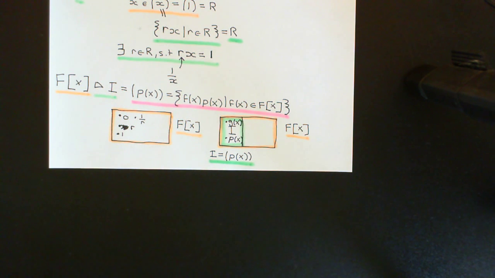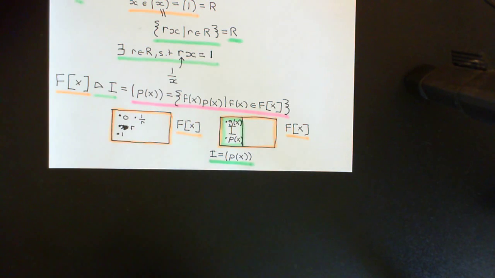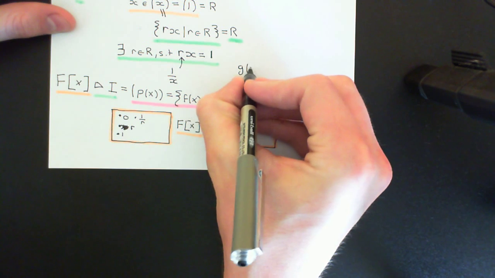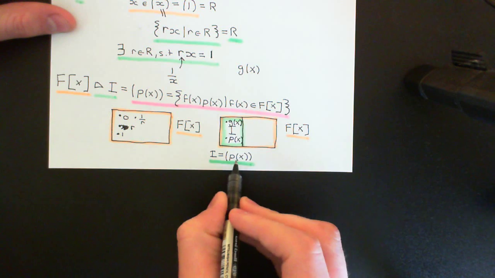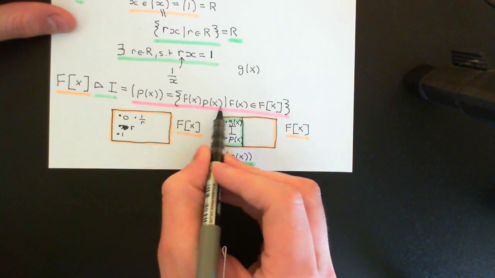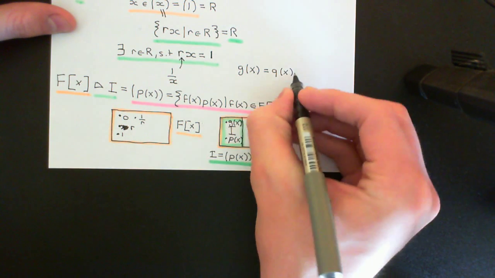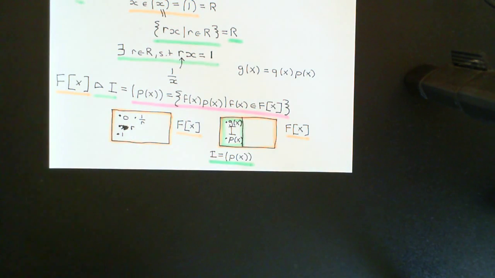Well, I'm going to use effectively the equivalent of the Euclidean algorithm in the integers for this ring of polynomials over the field F. And the equivalent of the Euclidean algorithm is that if you have any polynomial in the ring of polynomials over a field capital F, and you have another polynomial and you want to write this one as a multiple of p of x, then either you can do it perfectly. Okay, so any polynomial can either be written as a perfect multiple of my polynomial p of x, where this other polynomial q of x is just some quotient.